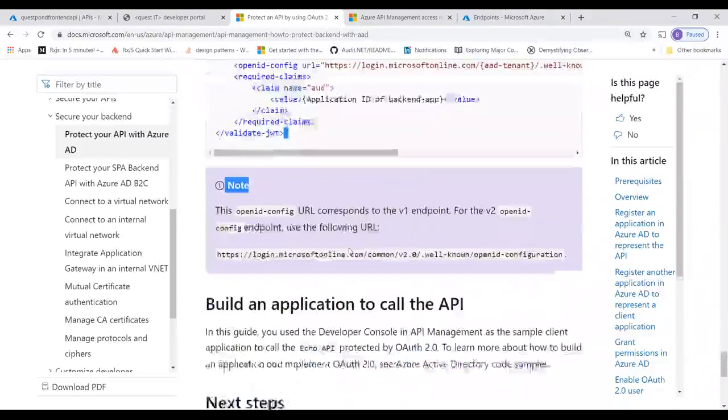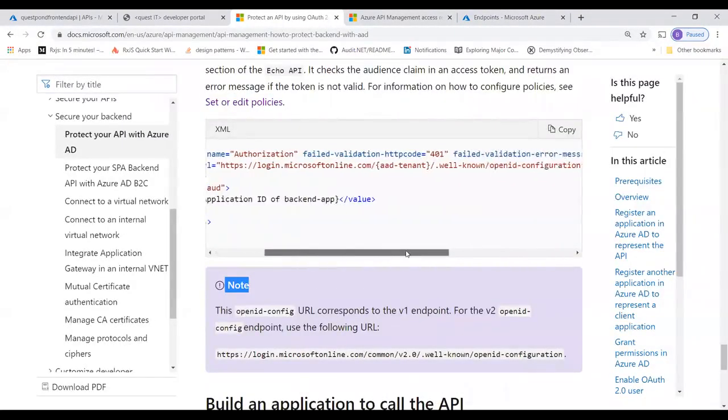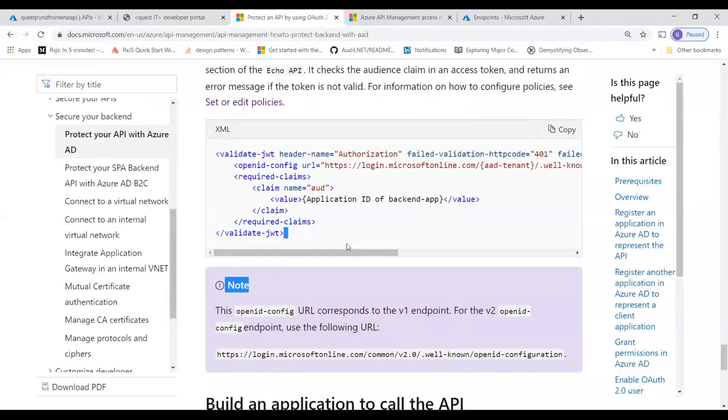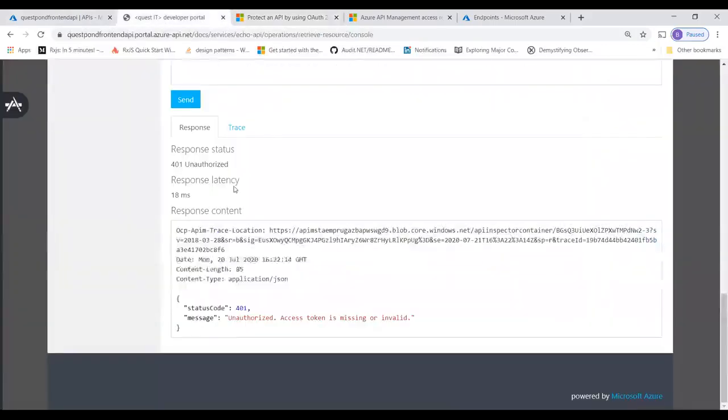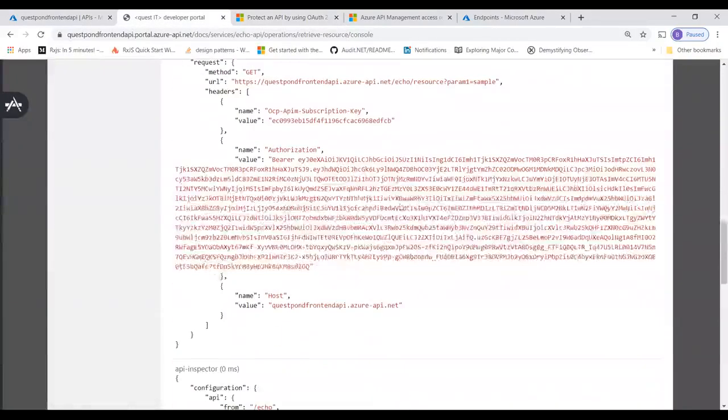Oh, I don't know to build an application. Okay, I need to check this part. Why is it now still giving 401? But guys, did we understand the process? I'm sorry, because it's already 1 hour now. I need to check why this token, because the token is generated. Let me see the trace once. Just give me 2 minutes. Let me see the trace.